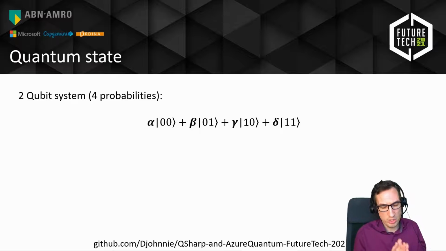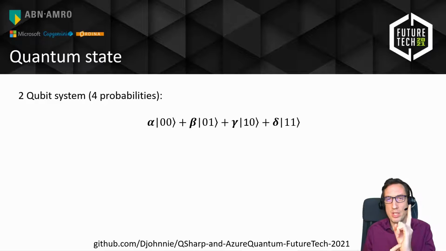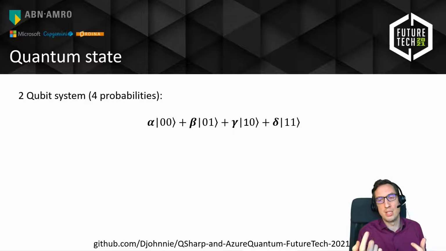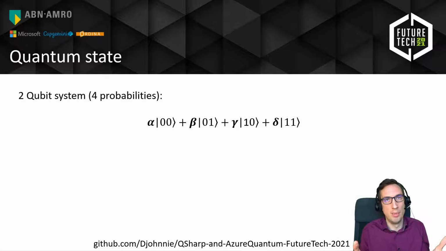But the power of quantum computing, where does it come from? Well, I told you already, if you have one single qubit, it has these two probability values, alpha and beta. But if you add one qubit to that system and you now have a total of 2 qubits in superposition, they will have 4 probabilities. When they are in perfect superposition, you have a 25% probability of it collapsing to 00, 01, 10, and 11. So now you have these 4 values. And this is where the power of quantum computing comes from.